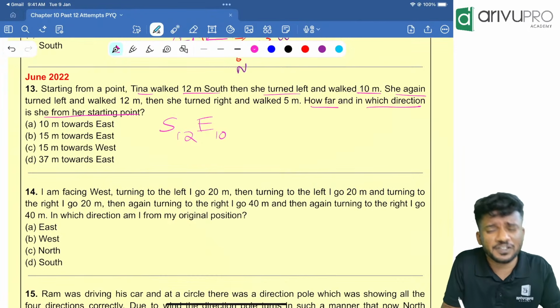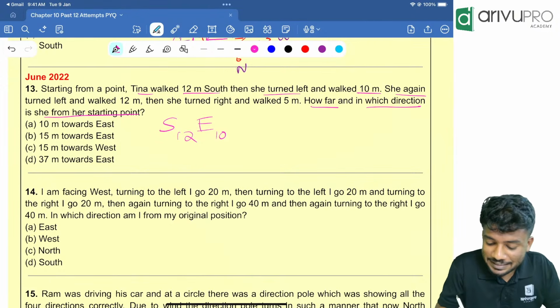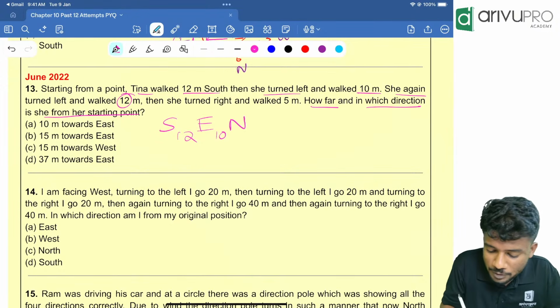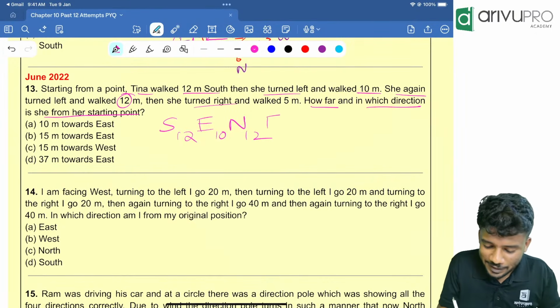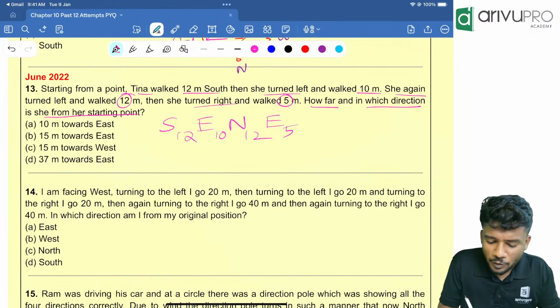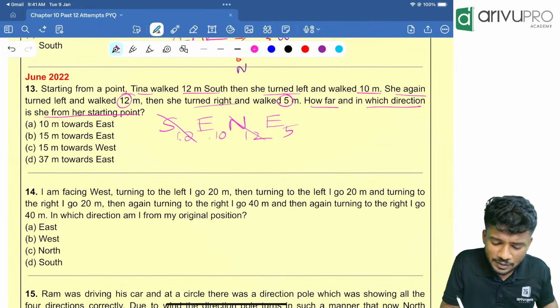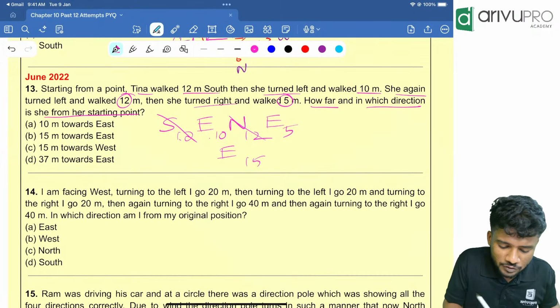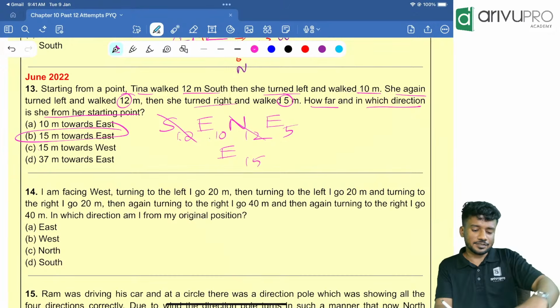Then again she turned left. That means left of east is what? Left of east is north. And how many meters? 12 meters. Then she turned right. Right of north is what? East. And how many meters? 5 meters. People, tell me north and south are opposite to each other, right? 12 and 12 will become 0. Cancel. Then east and east will get added. East 15. So 15 meters towards which direction? East is your answer. Next one.